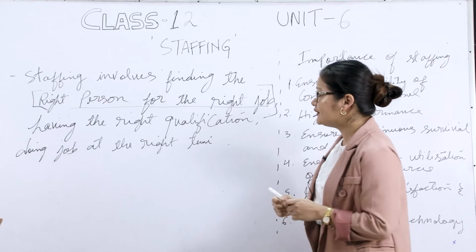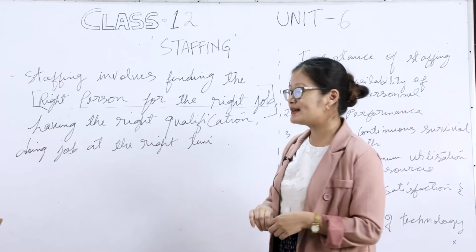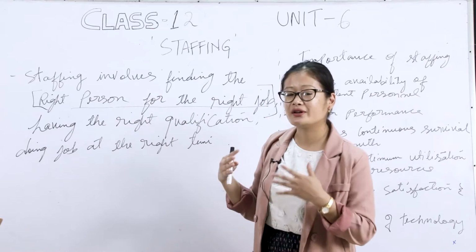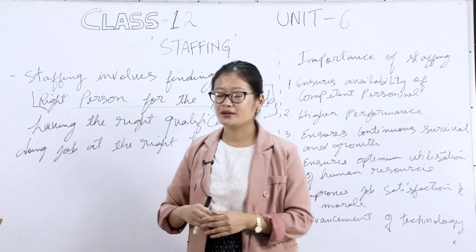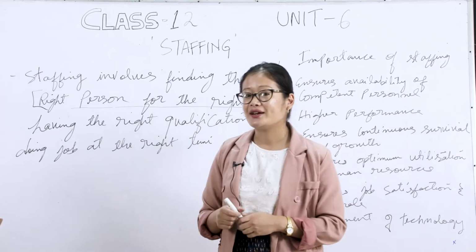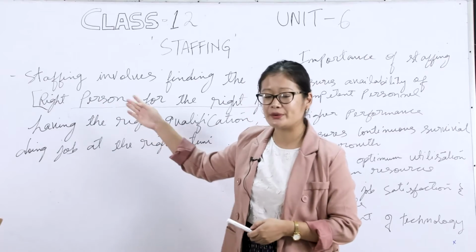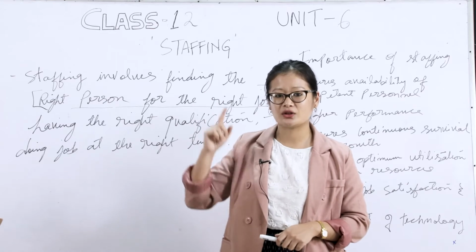Under staffing, the organization must find the right person in order to do the required job. When the organization selects the right person, that person will take the organization to the top.